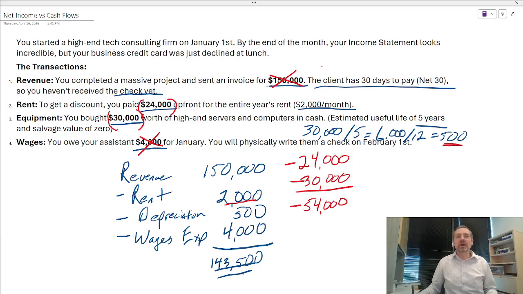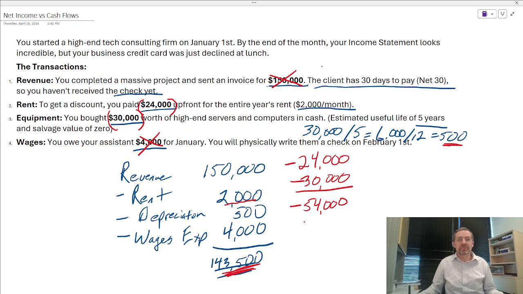Even though on paper we're looking pretty profitable with $143,500, we could still run into problems in our business because we're not paying attention to our cash. We have to have both to be successful as a business. We have to pay attention to our net income and our cash flow to survive. So we can't just look at our net income and say, oh, we're doing great, or look at our cash flows and say, we are doing great as well.